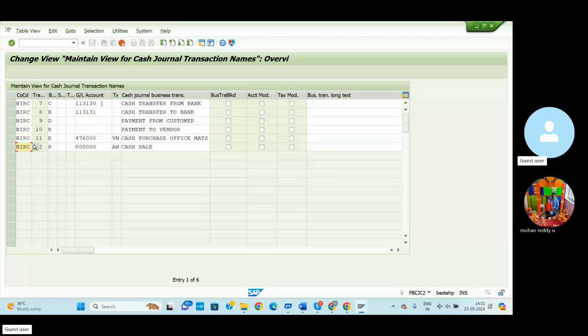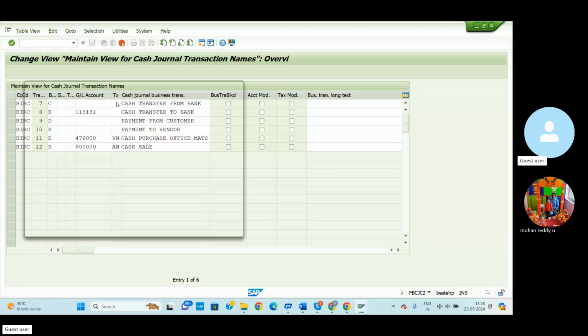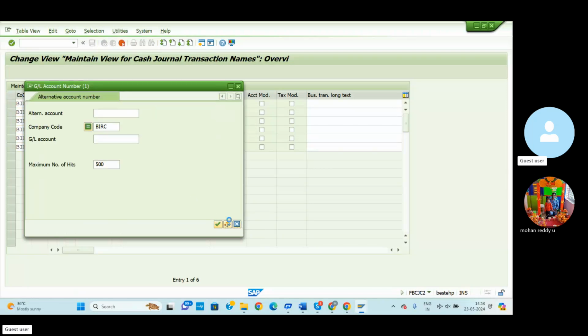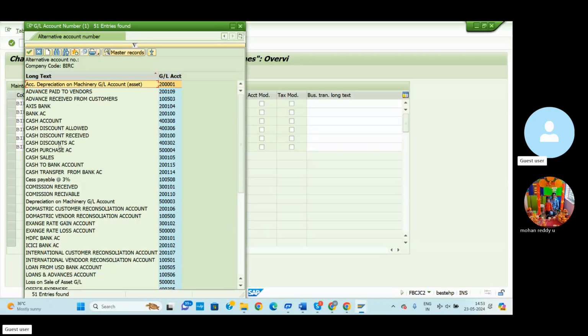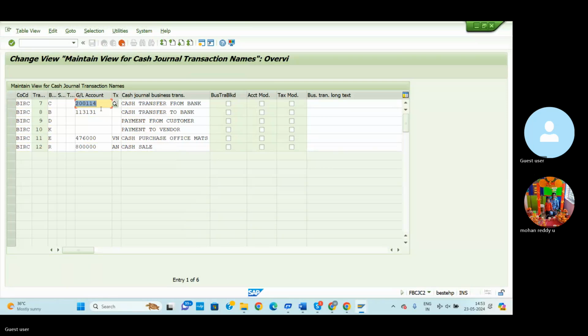Then here we can change the GL. These are the GL accounts related to another company. So now we can change them to our BIRC company, to the GL accounts we just created. The related GL account numbers we can mention here, like cash transfer from bank. So the cash transfer from bank GL account we can select. This is the GL account we created. Click here, and then automatically the GL number will be displayed.